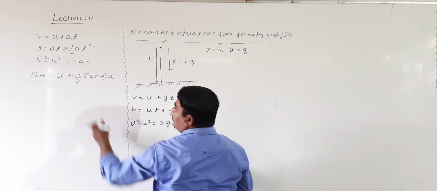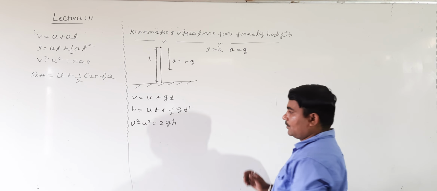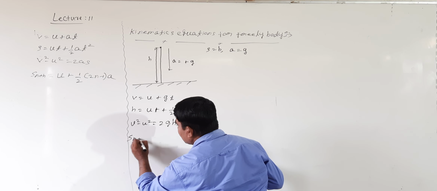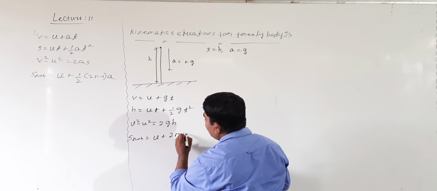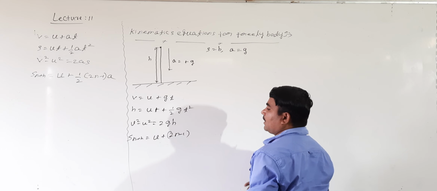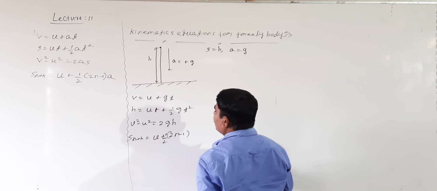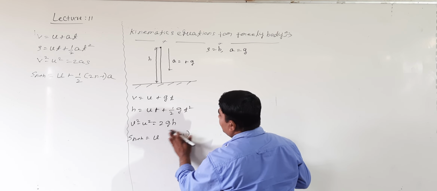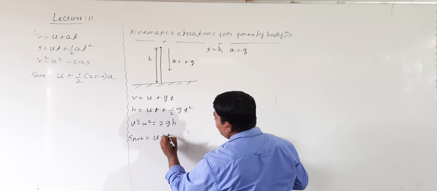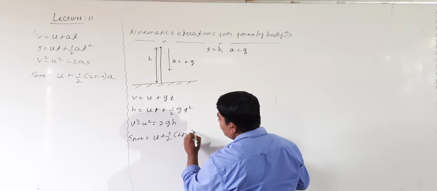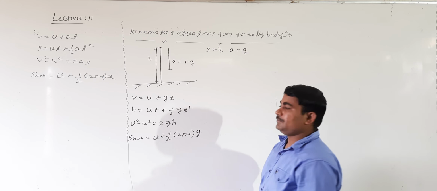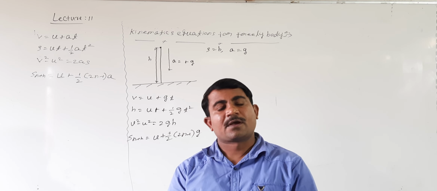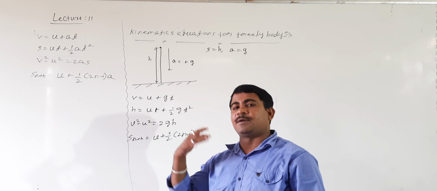Then what about the fourth equation? How to write the fourth equation? Sn = u, keeping it the same, plus half, 2n minus 1, times a, where a is replaced by g. So Sn = u + half (2n minus 1) g. These are the kinematic equations for a freely falling body.